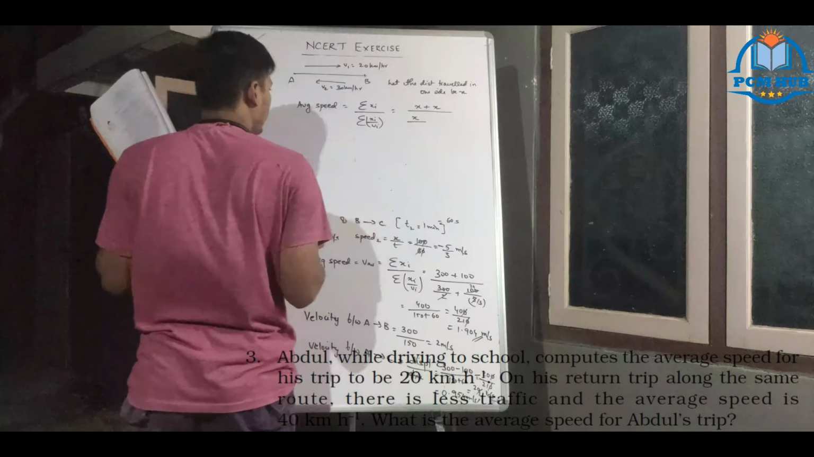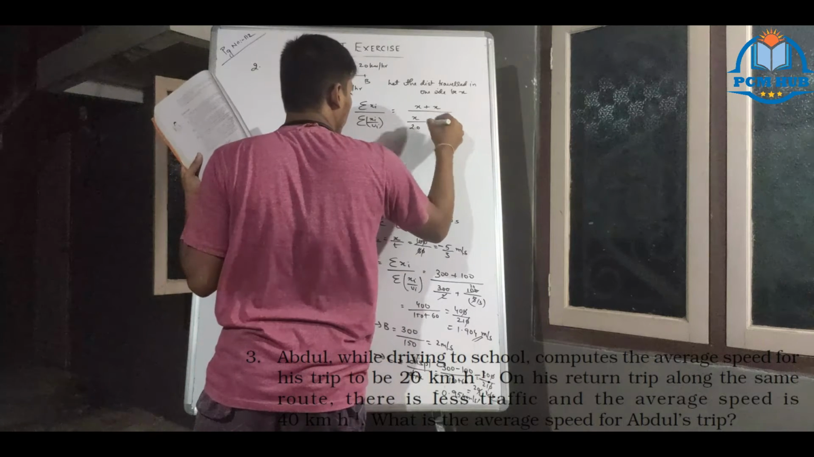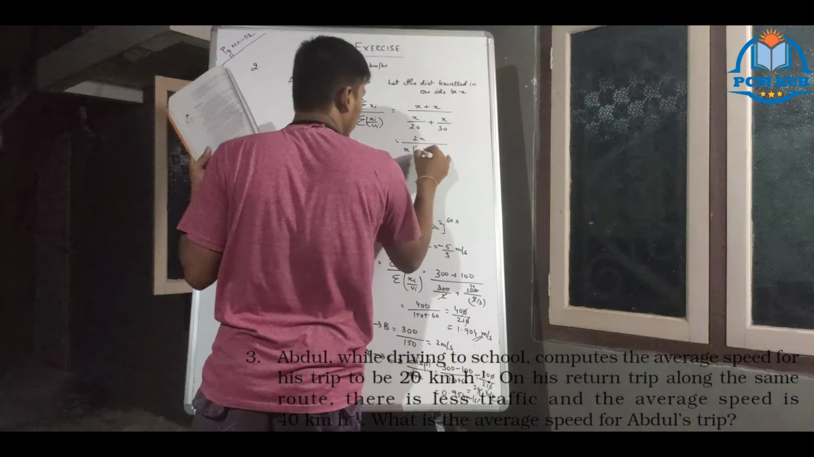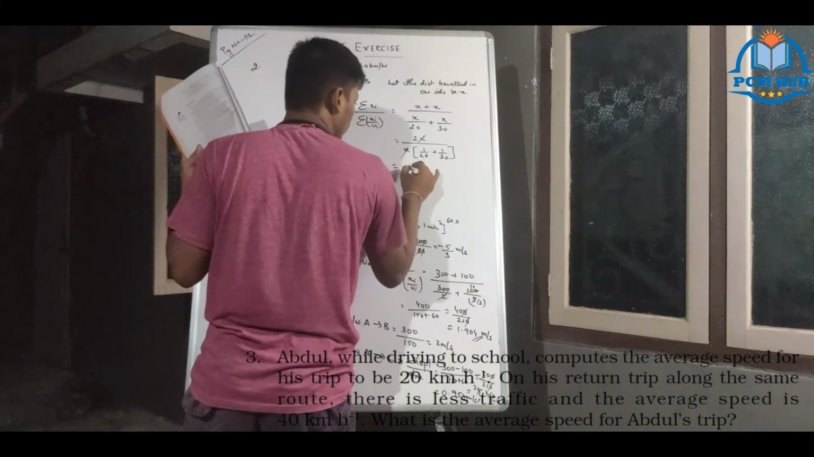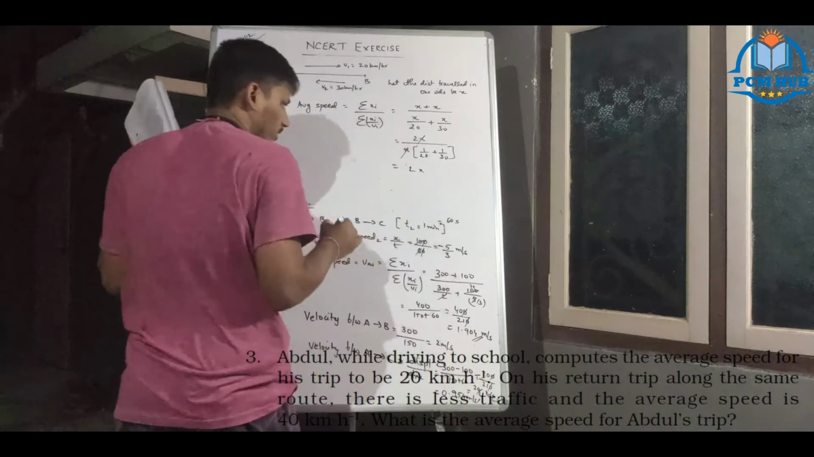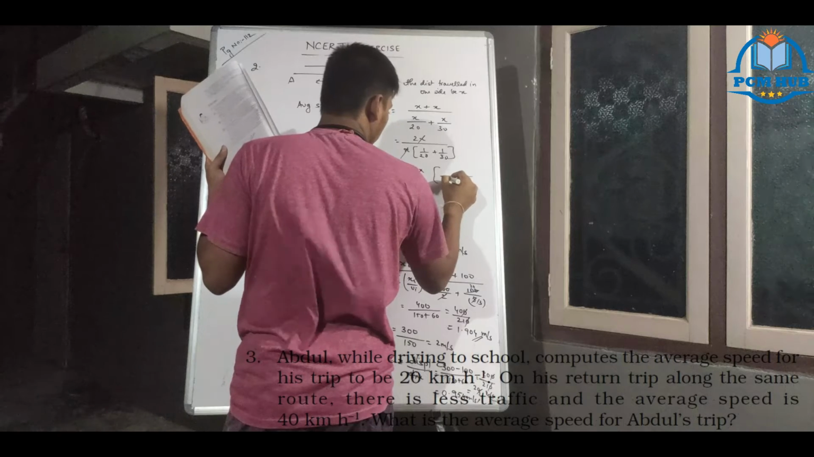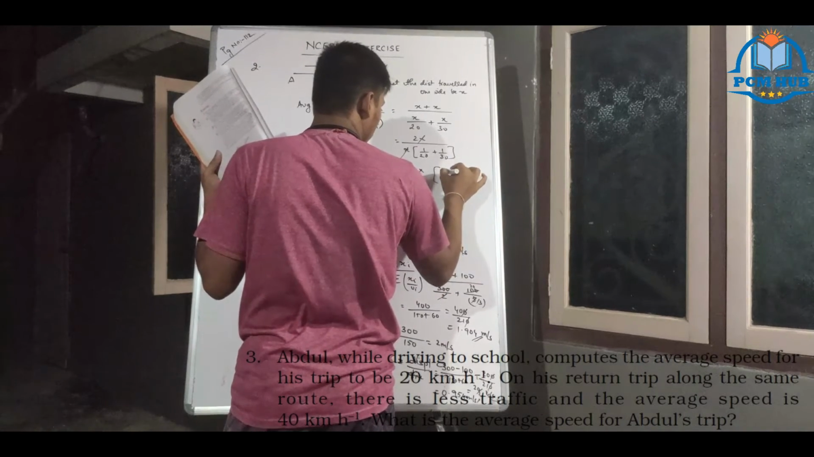Time is x by 20 km per hour for the individual distance, plus x distance at 30 km per hour. So 2x, and now here you are taking x common, 1 by 20 plus 1 by 30. Nothing much you need to do, only the LCM. 30 into 20 by 30 plus 20.